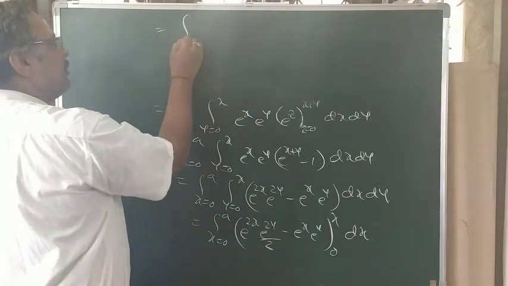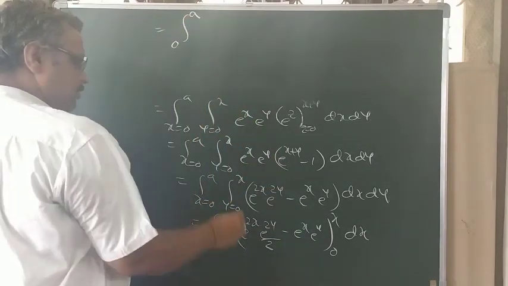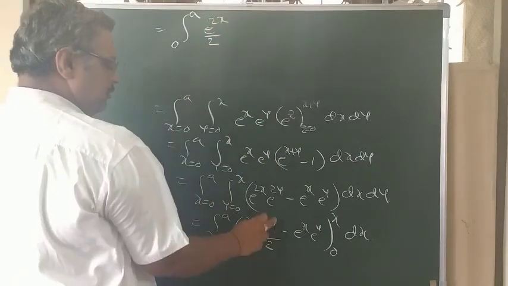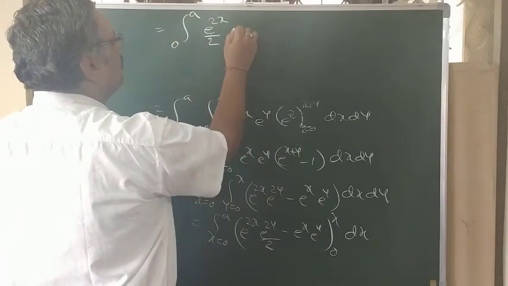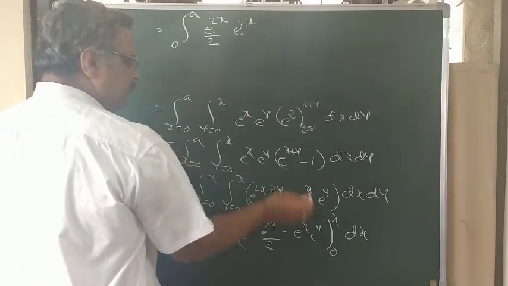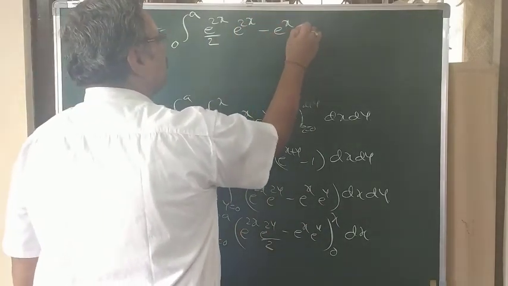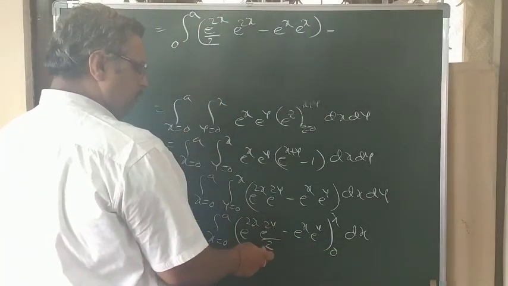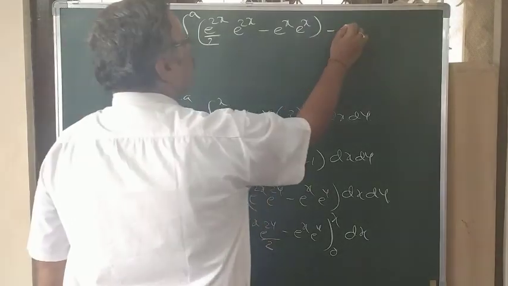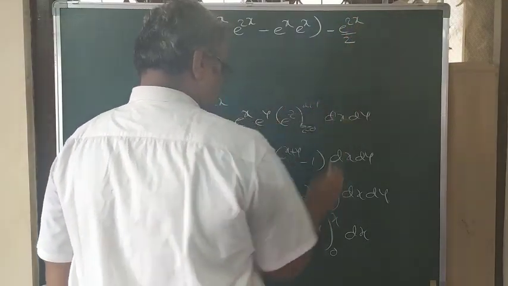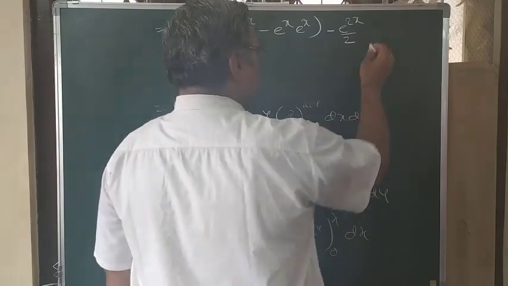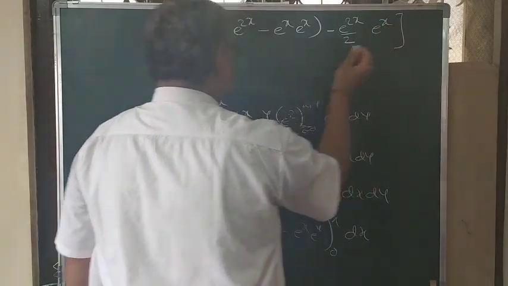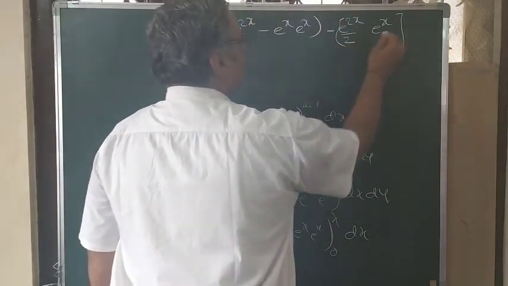Then this integral becomes 0 to a, e power 2x by 2 into, put y equals to x, e power 2x, here e power x, minus, put y equals to 0, e power 0 is 1, e power 2x by 2. Now e power y is also, e power 0 is also 1, e power x dx.